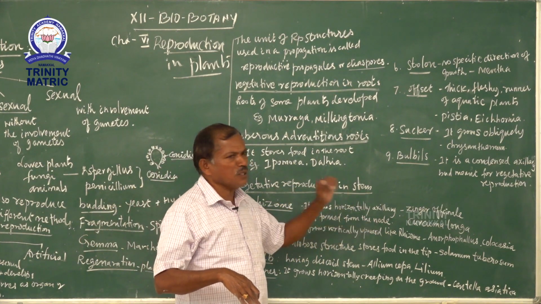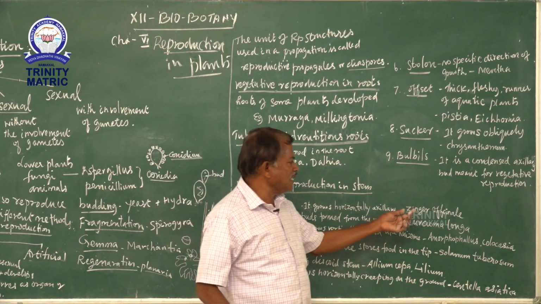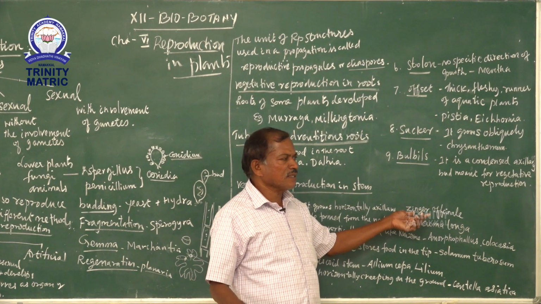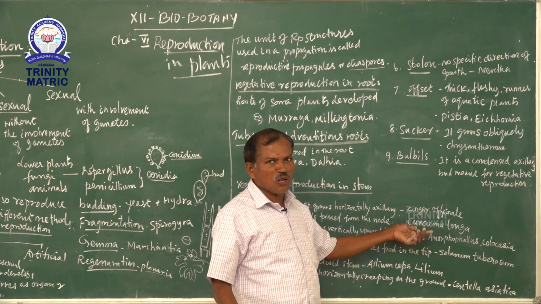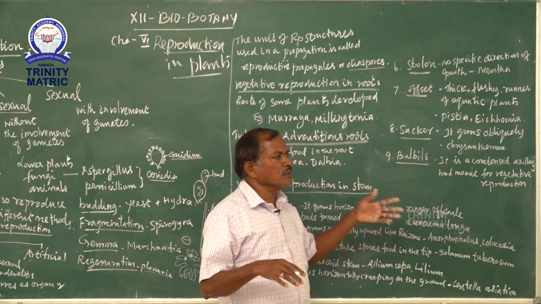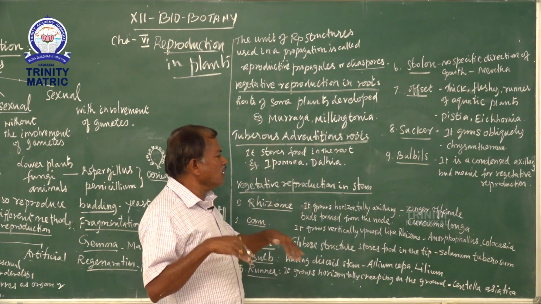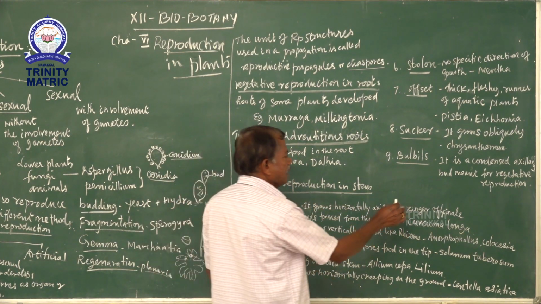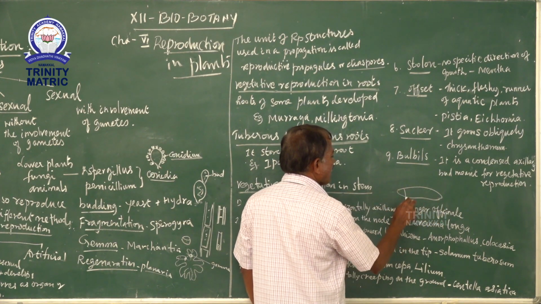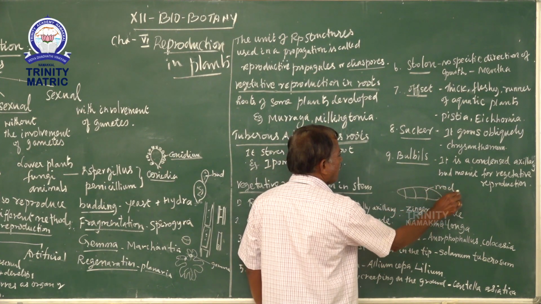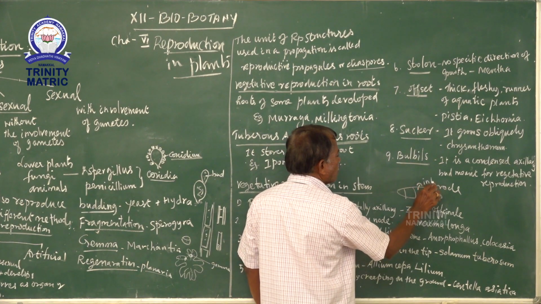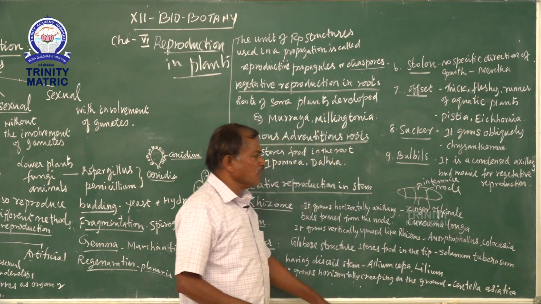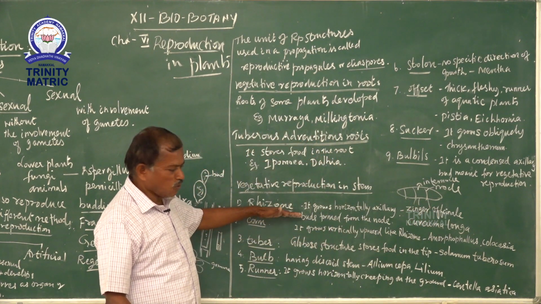Buds are formed from the nodes. Examples are ginger and turmeric. Zingiber officinale is called inji, and Curcuma longa is called manjal. A rhizome is an underground part that grows parallel to the soil surface, and the stem has nodes and internodes. The nodal region produces roots and gives rise to a young plant.